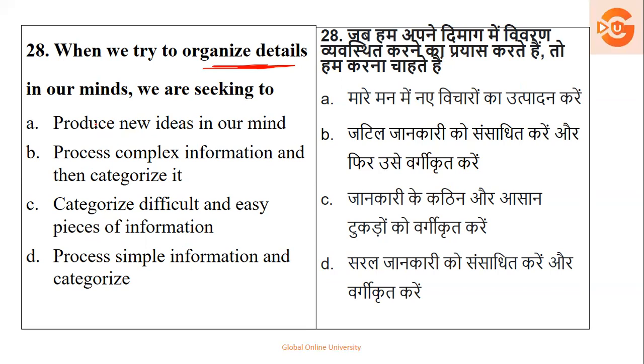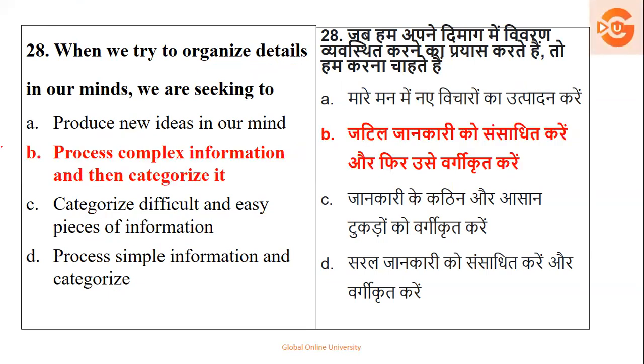What we do is, where we produce new ideas, it's not possible. Where we process complex information and then categorize it, it's difficult. It is not nearest. Categorize difficult and easy pieces of information, or process simple information and categorize them. So here the right answer is process complex information. I mean to say, when you segregate those complex information and then you categorize into simple form, that is the right answer. That is option number B.